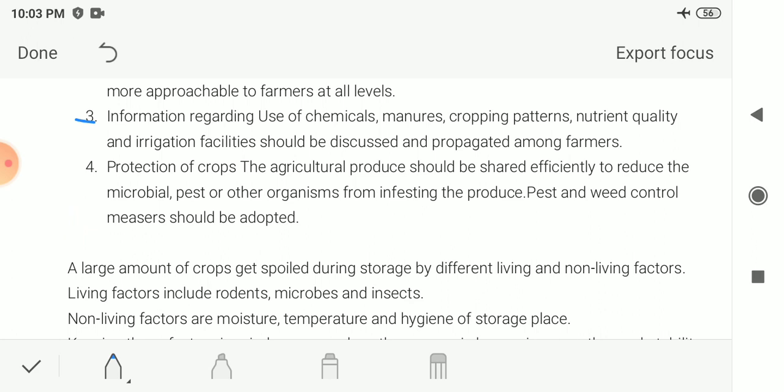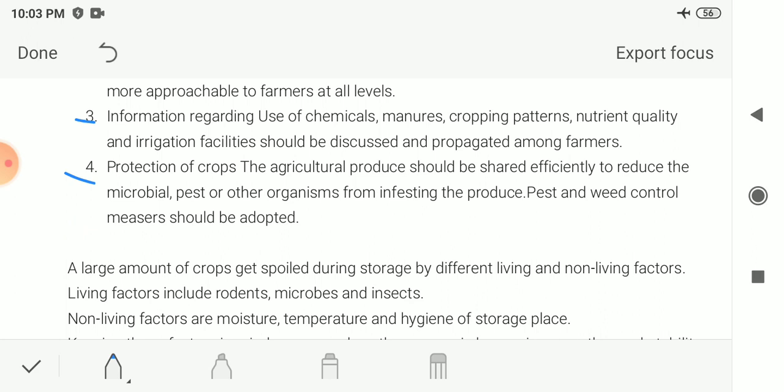So we have to discuss these methods and spread, that means propagate, these methods among the farmers. This can give more crop production and good management. Next is protection of crops. The agriculture produce should be stored efficiently to reduce microbial, pest or other organisms infesting the produce, and pest and weed control measures should be adopted.